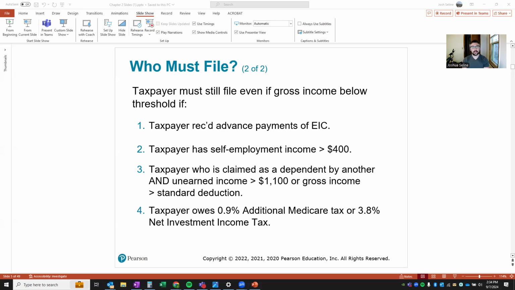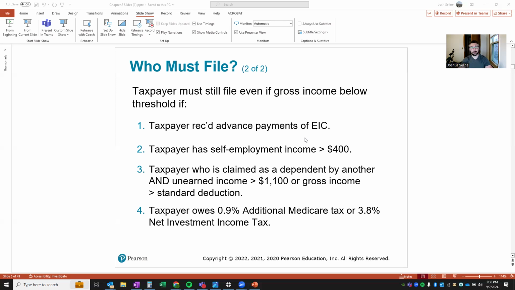Taxpayer must still file even if gross income is below a threshold if the taxpayer received advance payments of the earned income credit. Pretty rare you see that, but it is one of the exceptions. Taxpayer has self-employment income greater than $400. That one you do see quite a bit. You get a 15-year-old who is mowing lawns for the summer. He probably is going to make more than $400. He should file a tax return. He has self-employment income greater than $400.